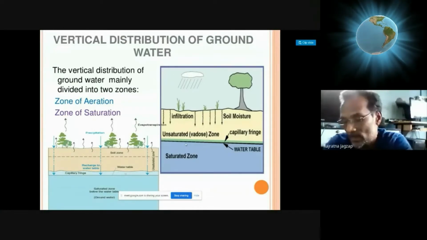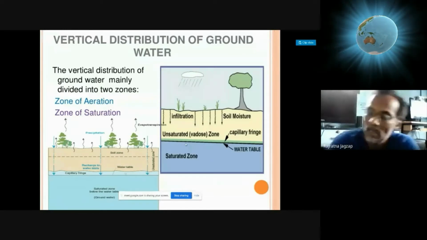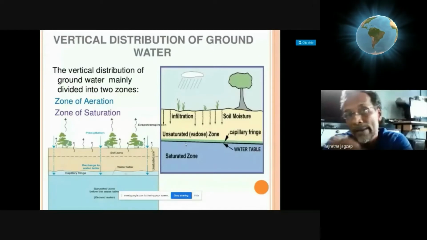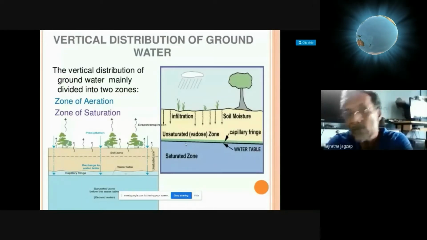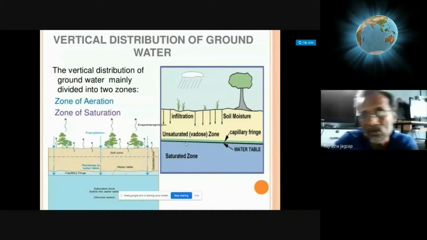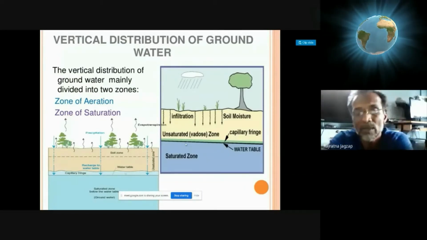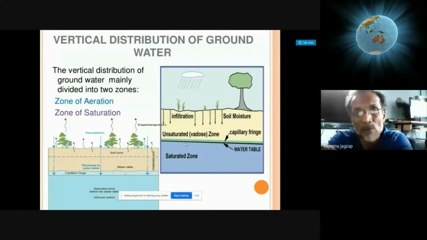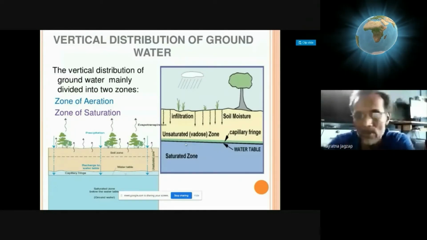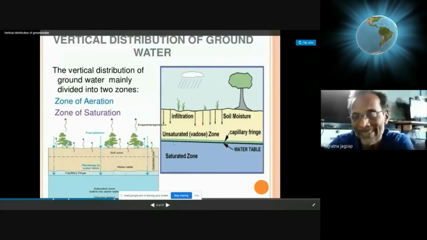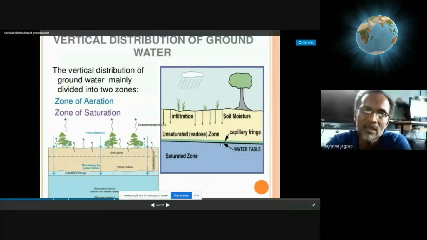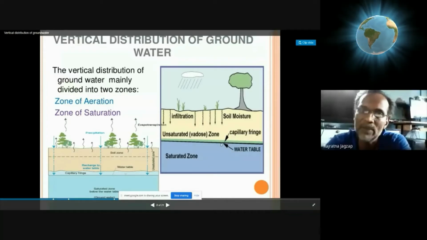So technically you can define this water table as the uppermost limit or uppermost layer of saturation, which appears like a flat table or surface. Flat surface of the zone of saturation is called a water table. Okay. So from the side it appears to be one line, but if you check it in 3 dimensions, you can see it appears to be the flat top of a table.